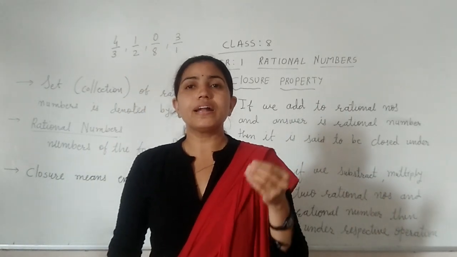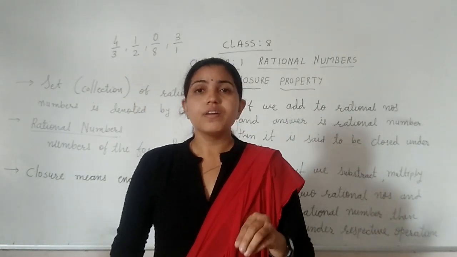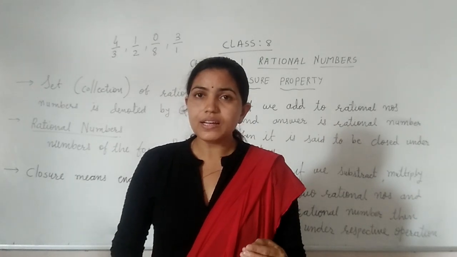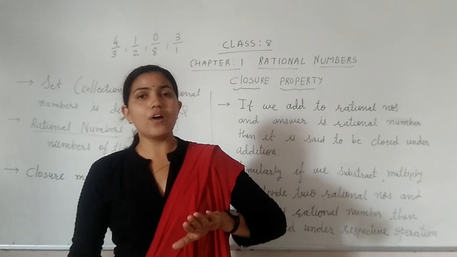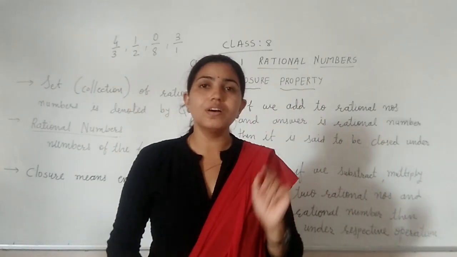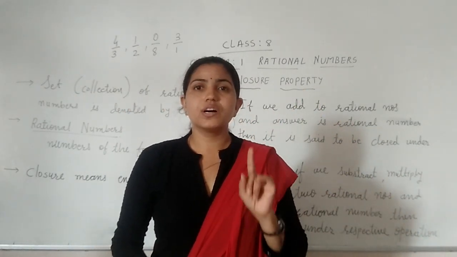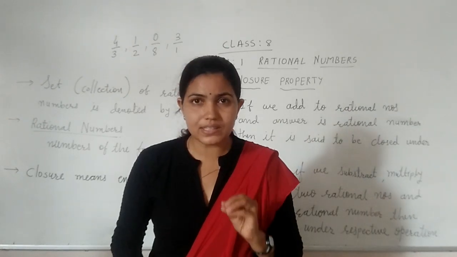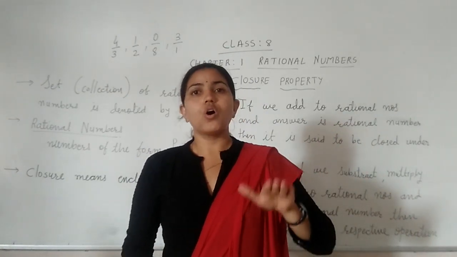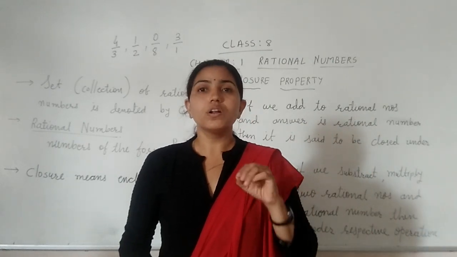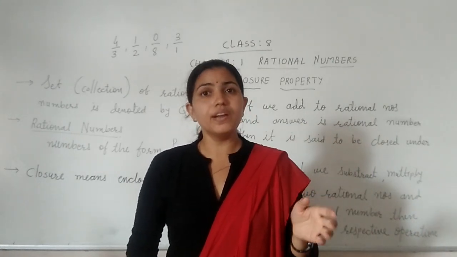Similarly, if we do it for subtraction or multiplication or division, in all the cases, if you have found the answer as a rational number, then you can say that it is closed under addition, subtraction, multiplication or division.